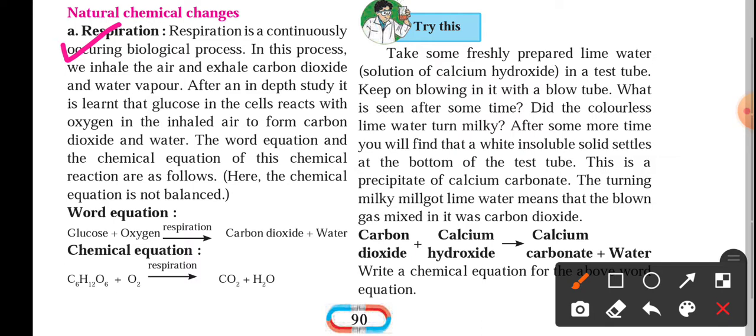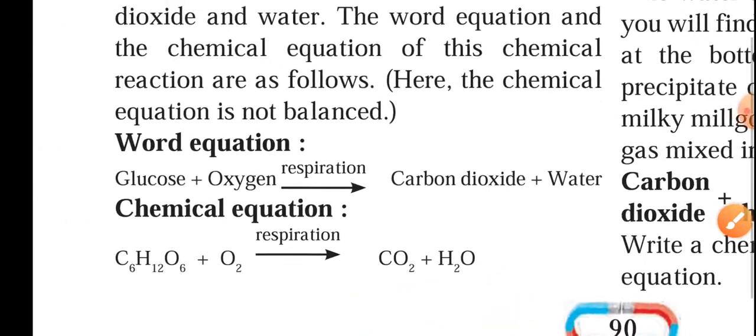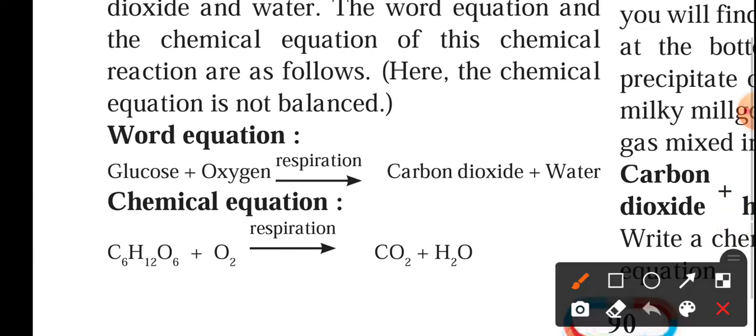They have mentioned it here: glucose plus oxygen undergoes respiration and forms carbon dioxide and water. If I zoom in, it will be clearer. See here, glucose plus oxygen, respiration, carbon dioxide and water.